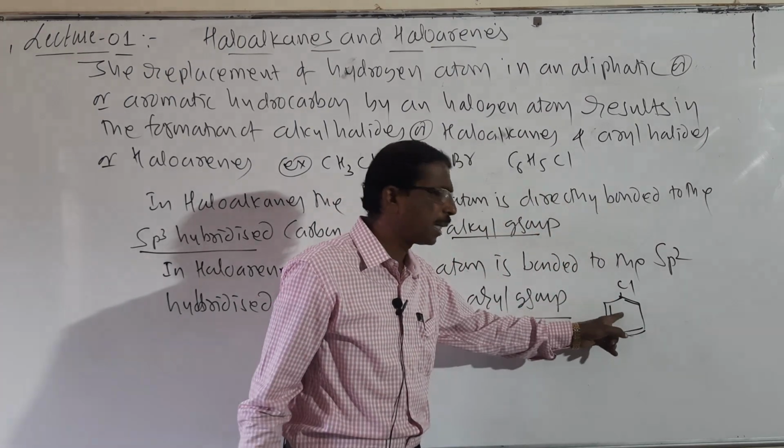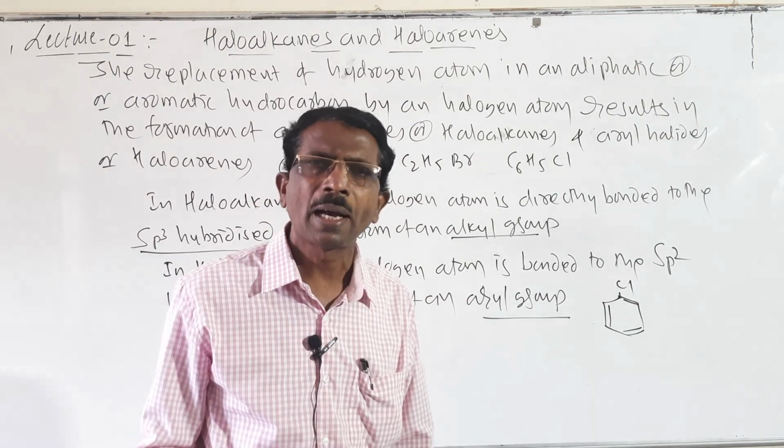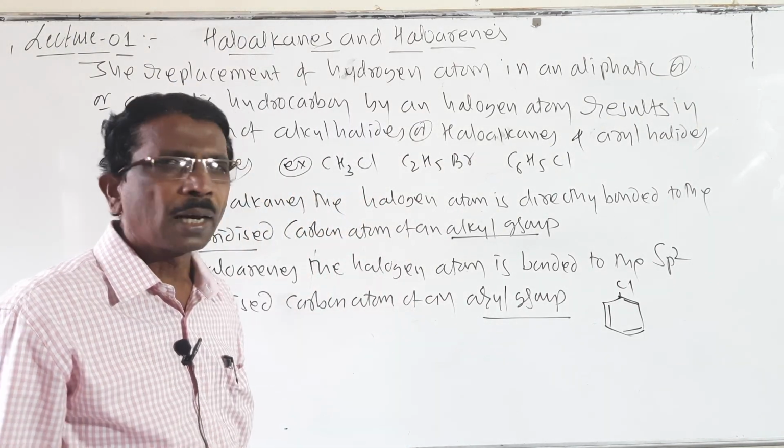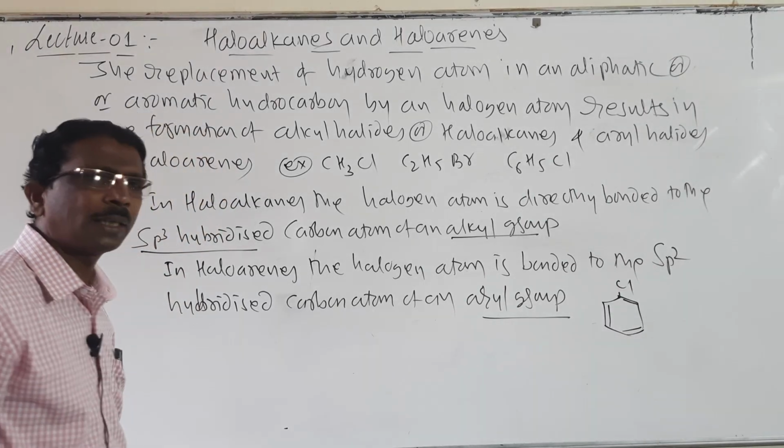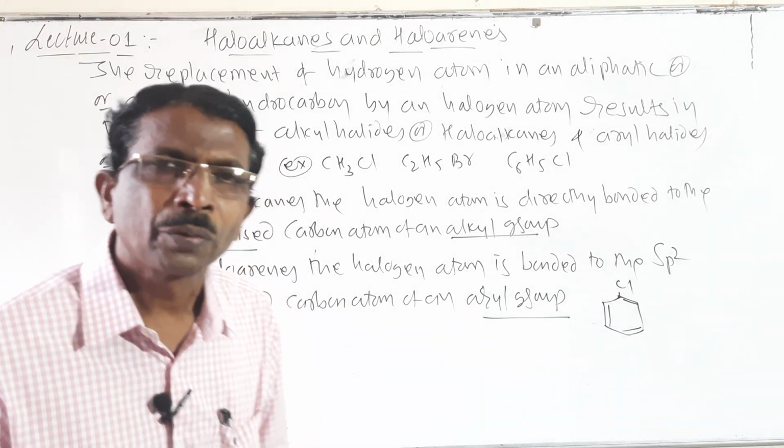So chlorobenzene is directly attached to the aryl group. So it is arenes, benzene. So here it is the difference. Now look here, students.